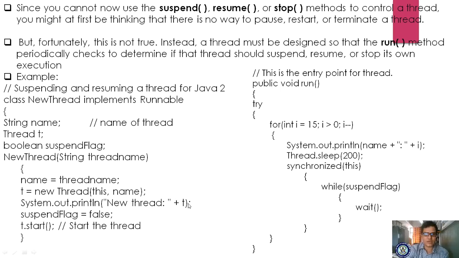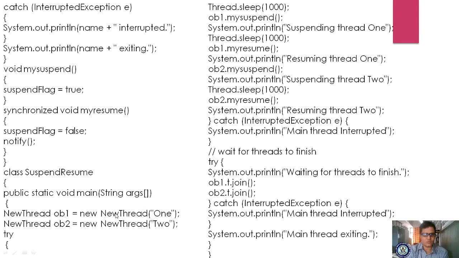The thread, new thread 1, will be created and displayed, and you are starting it. Whenever it comes to the loop, thread name 1 with 15 will show, and it waits for 200 milliseconds. After 200 milliseconds it will enter the synchronized method and check the condition, while the suspend flag is false, so it doesn't wait. Okay, so afterwards, you are creating one more object of the same class, that is object 2, and you construct it with 2, and everything is initialized in the same way. Right, now let us see.